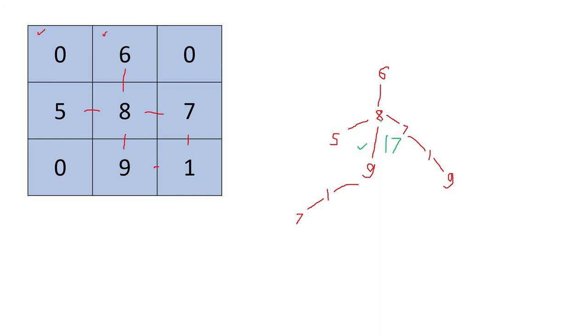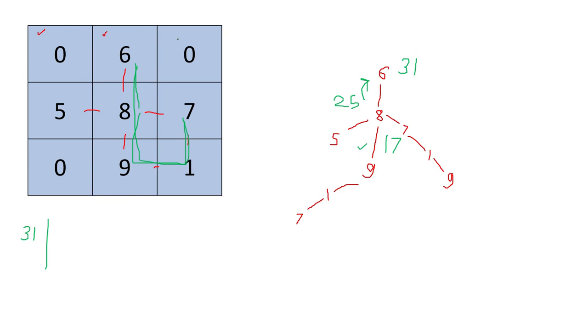Plus you have to add this 8, so 17 plus 8 will be 25. Then this 25 you have to return, then 25 plus 6 it will be 31. So total 31 gold you can collect if you follow this path. What is the path? 6, then 8, then 9, 1, 7, this path, or 6, 8, 7, 1, 9 also fine. Both will contribute the same result. Now the maximum result we got from this path is 31. This path means when we started from 6.